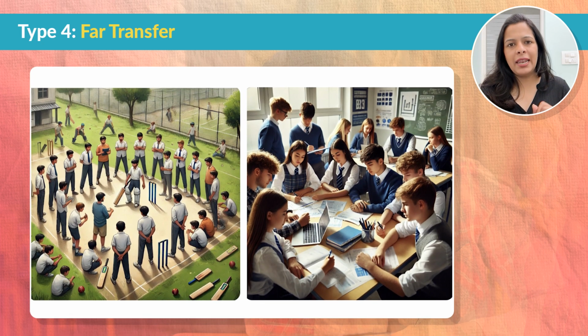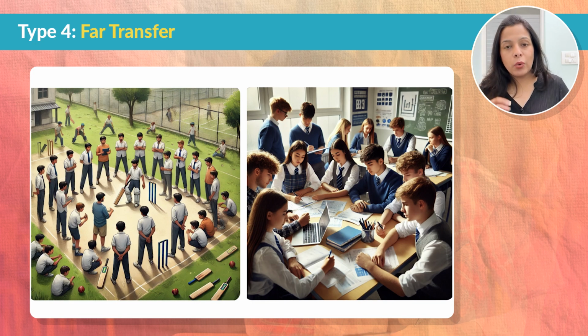Here's another example. Let's say you've learned how to work as part of a team in sports. Now, those teamwork skills can help you when you're working on a school project, or later, when you go into a corporate setup and you are doing a project with some company.